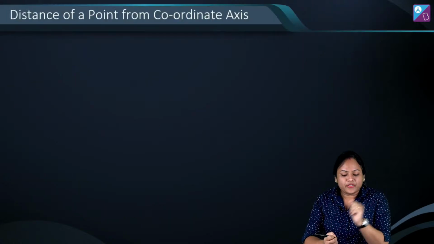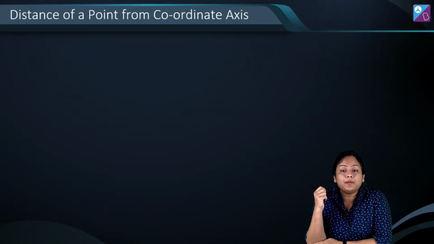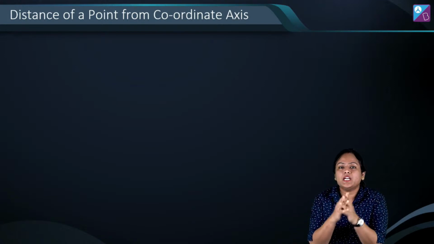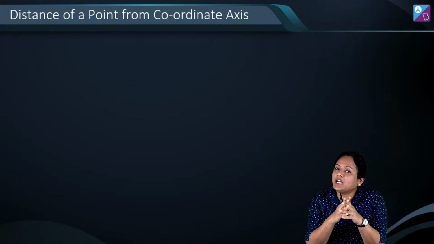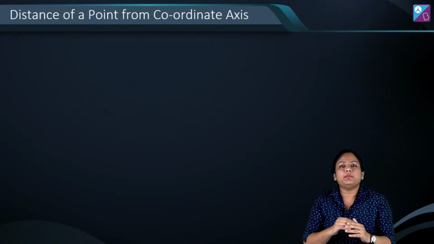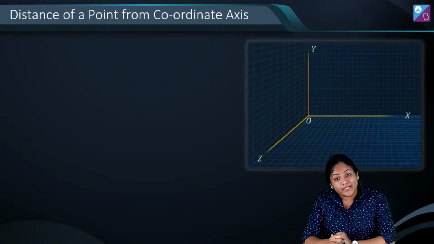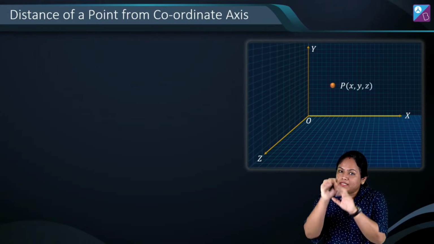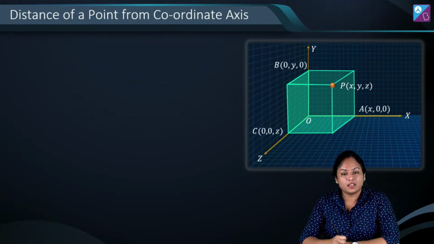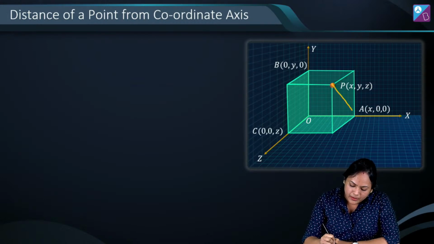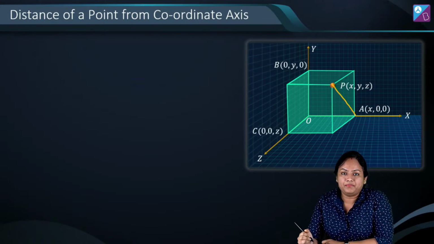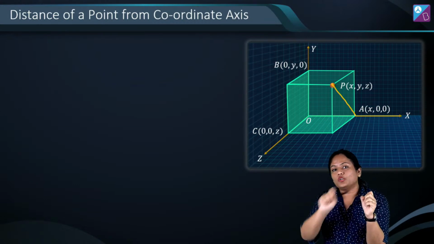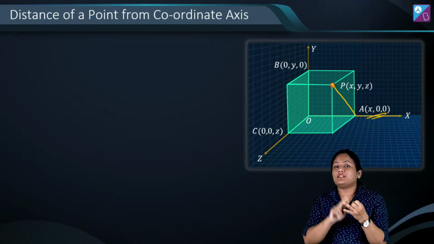Alright. Moving further. Ahead we have distance of a point from coordinate axis. Now distance between two points we have read. Distance of point from xy plane we can find, from zy plane and maybe from zx plane. Now if we want to find it from the coordinate axis, suppose let's consider a point P having coordinates x, y, z, and we have considered a cuboid type of figure. So finding from the coordinate axis means we need to find the distance PA from the x axis. Alright. Now what will PA distance mean? A we already know is the orthogonal projection, so A's coordinates will become x, 0, 0.